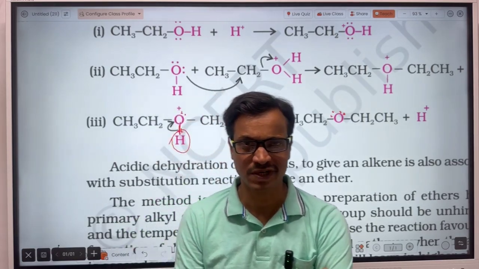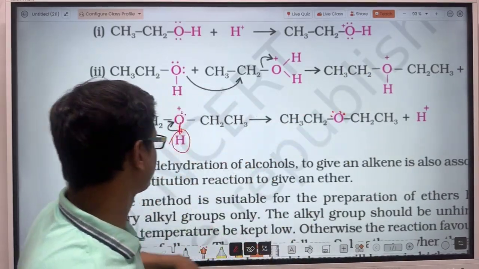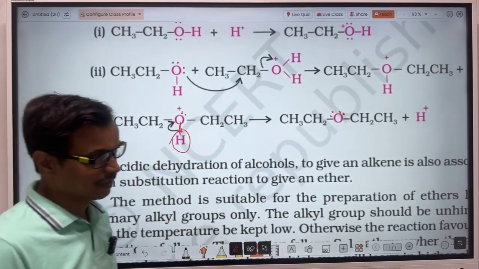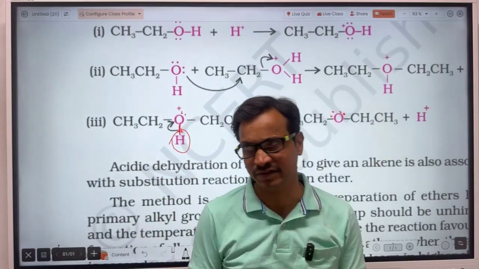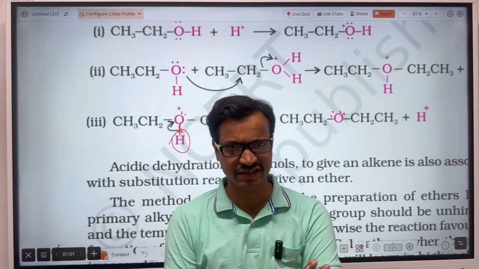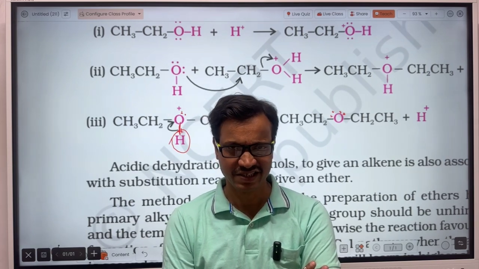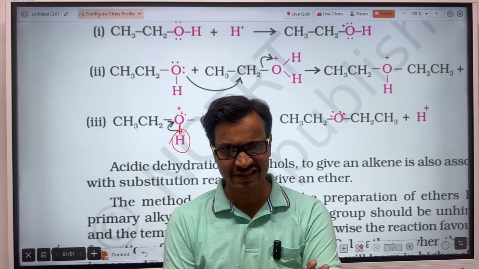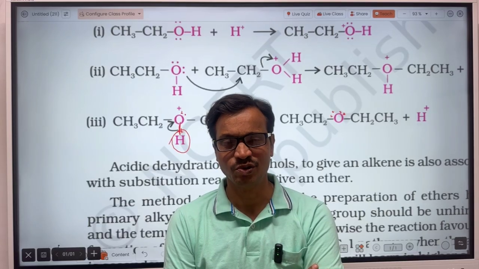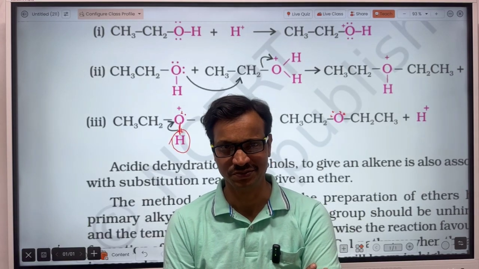So in a 2 marks question, you write all the steps. Okay, step 3 I have not written, I will write that. But keep in mind, everywhere you will have to write that the H plus ion participated in the reactions has been released also. So that's why the H2SO4 acted as a catalyst. Then only you will get 2 out of 2.